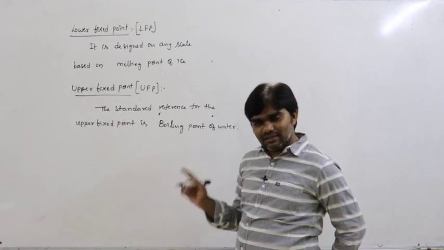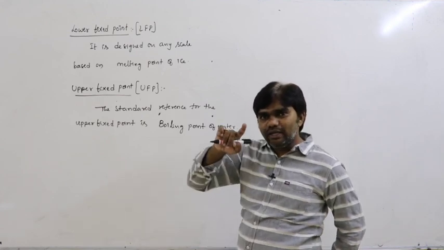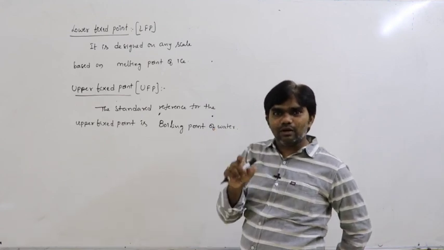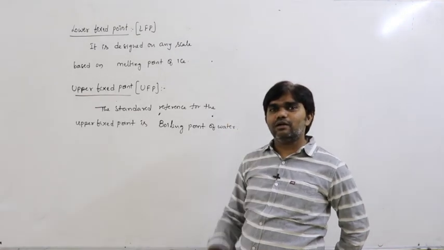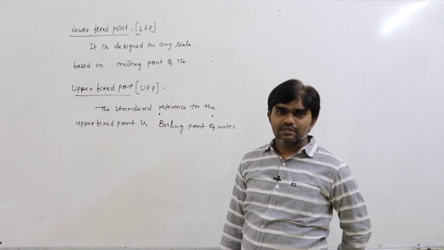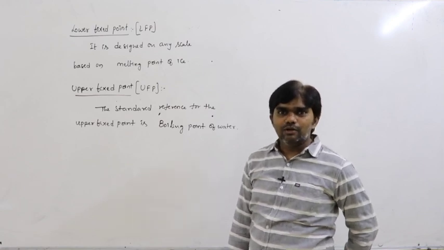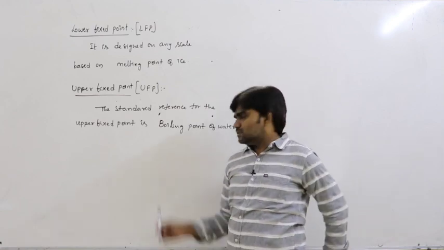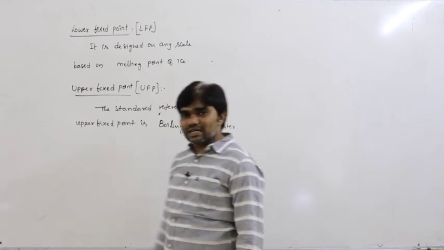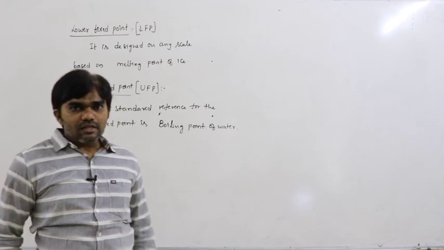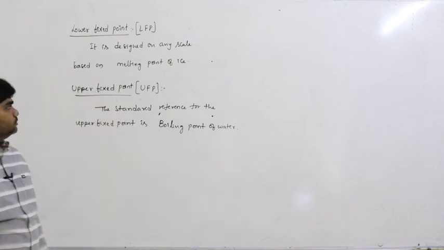Pressure increases in the pressure cooker, and due to the increase in pressure, the boiling point also increases. Later we can discuss those points. These two are considered as the standard references.